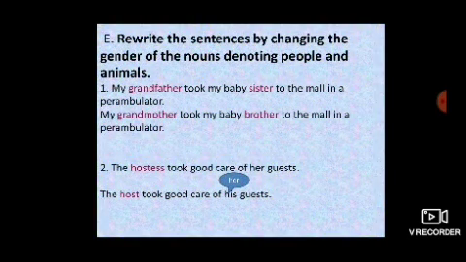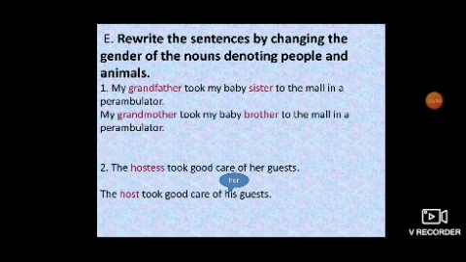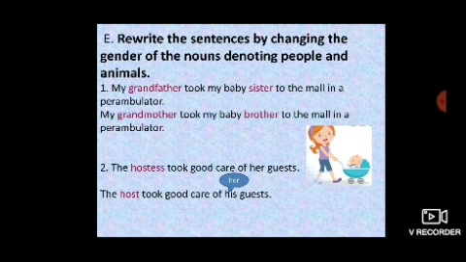Now exercise E. Rewrite the sentences by changing the gender of the nouns denoting people and animals. Today you got the explanation on this topic, gender of nouns. Let's see some sentences. How are you going to rewrite it, by changing the gender? My grandfather took my baby sister to the mall in a perambulator. Now see, grandfather is changed into grandmother, sister is changed into brother. For perambulator, you can see the picture, the baby is sitting in the perambulator.